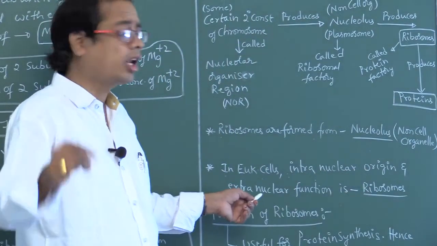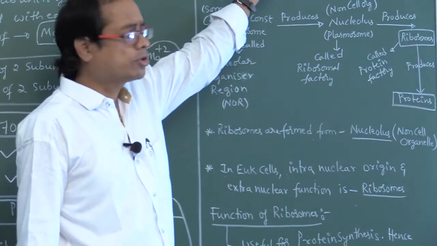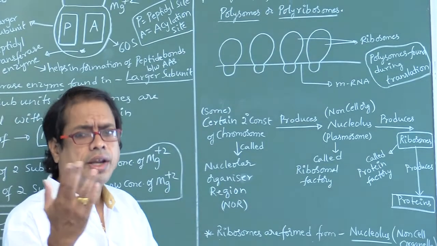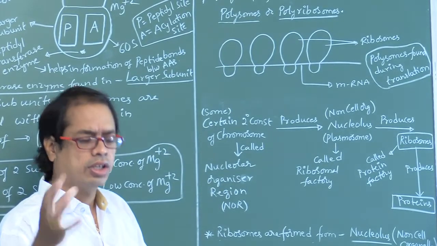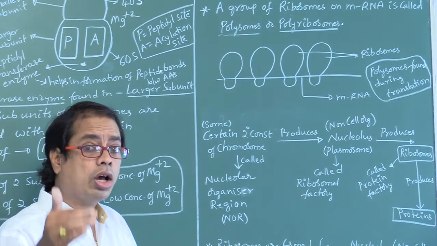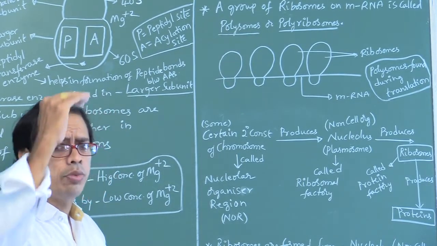The function of ribosomes is protein synthesis, which occurs in the cytoplasm.